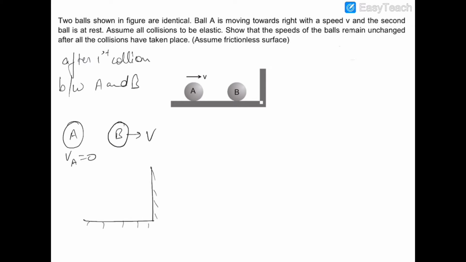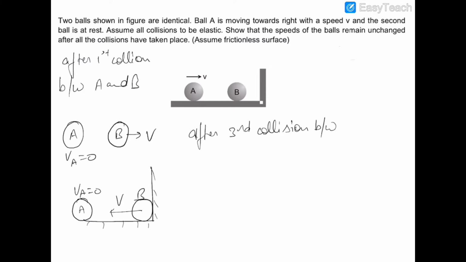and it will return back with the same velocity v towards the ball A, which is at rest at this time, and again for the third collision, after the third collision between A and B, A would be moving with velocity v again because velocities will interchange, and ball B will be at rest.